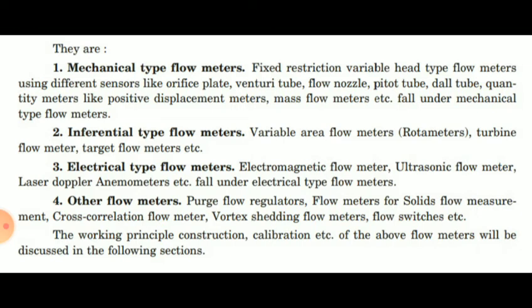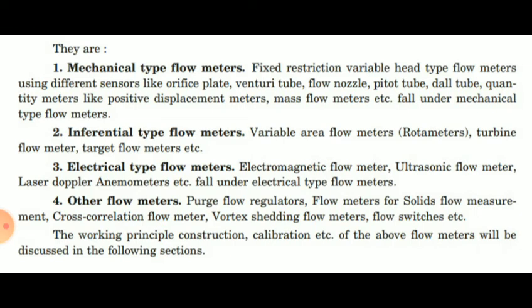Third is magnetic meter, wherein the flow rate is inferred from a velocity. Fourth is turbine meters, wherein the flow rate is inferred from a velocity proportionality factor.